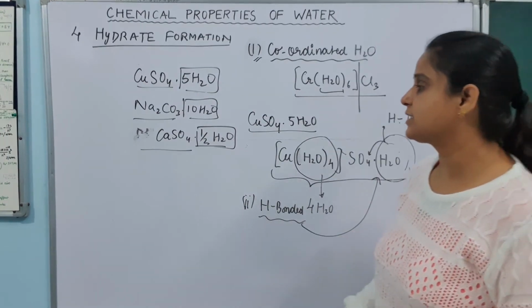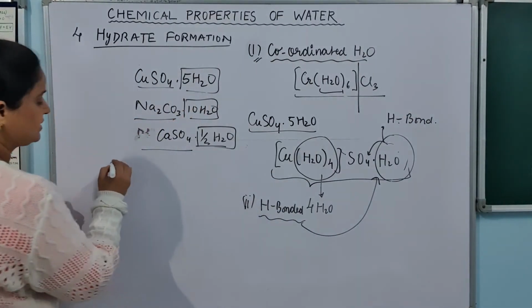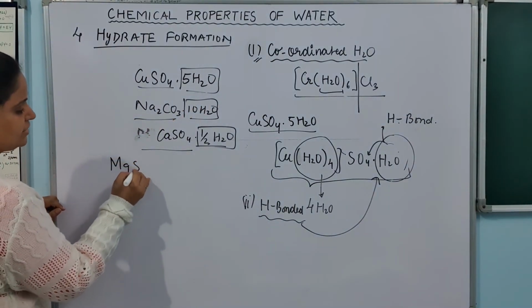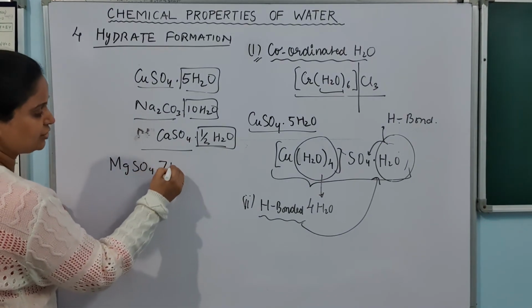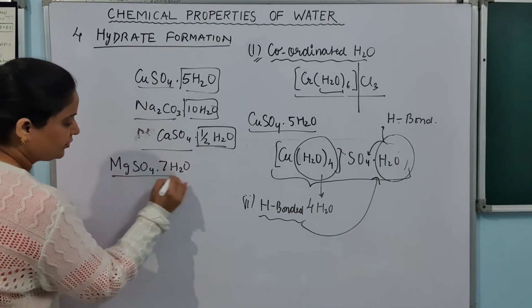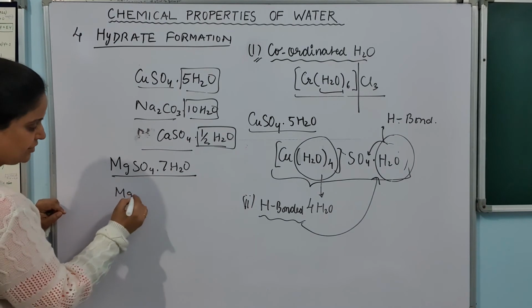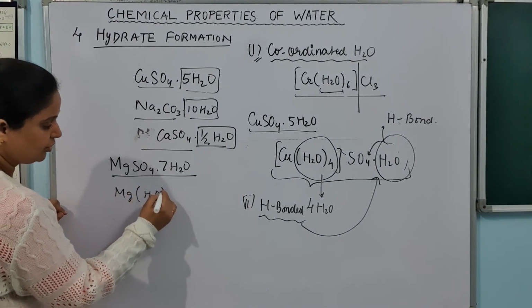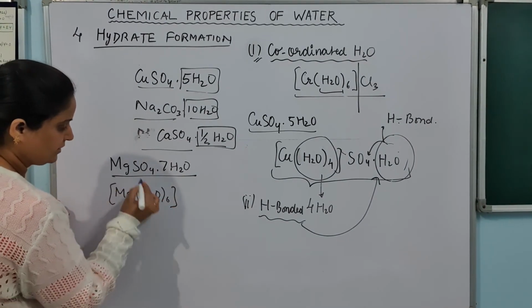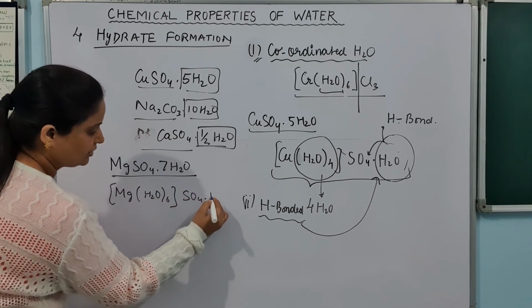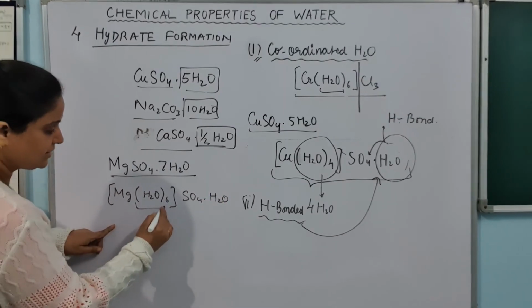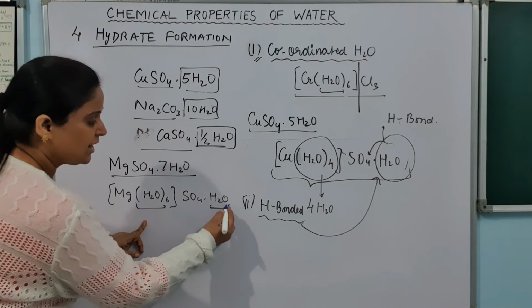Same way we have another example, that is magnesium sulfate MgSO4.7H2O, and this exists as [Mg(H2O)6]SO4.H2O. So 6 are coordinated and 1 is hydrogen bonded.